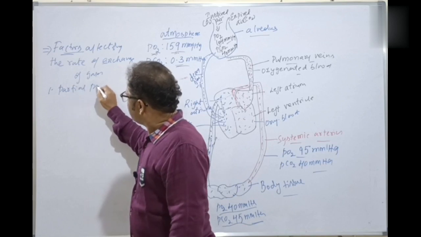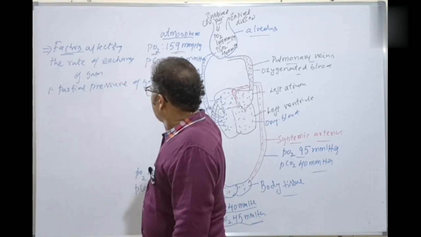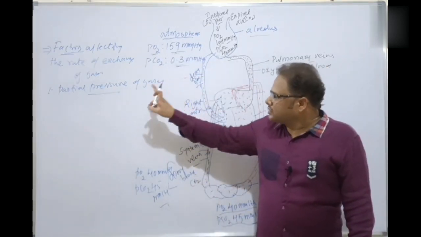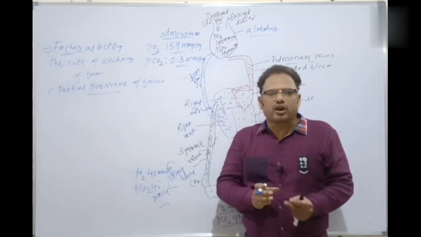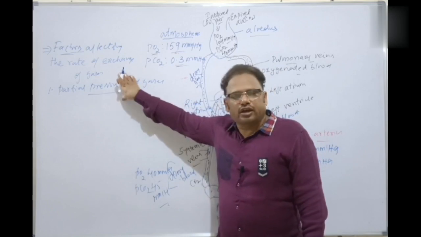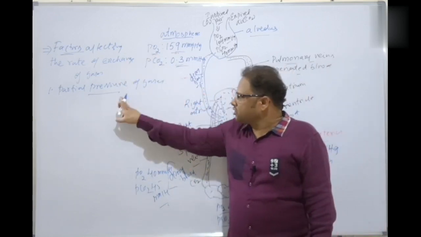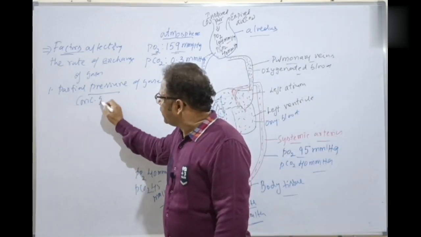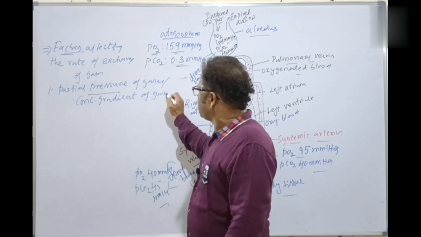Partial pressure of gases. What is the partial pressure? I told you, the pressure exerted by the individual gas in a mixture of gases is called the partial pressure of gases. That is the foremost important factor for the exchange of gases. That is, the partial pressure of gases, which is also called the concentration gradient of gases. That's the first factor.